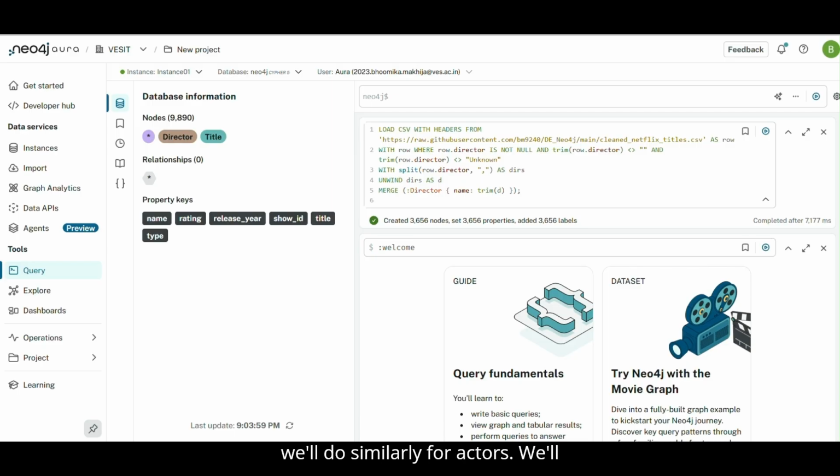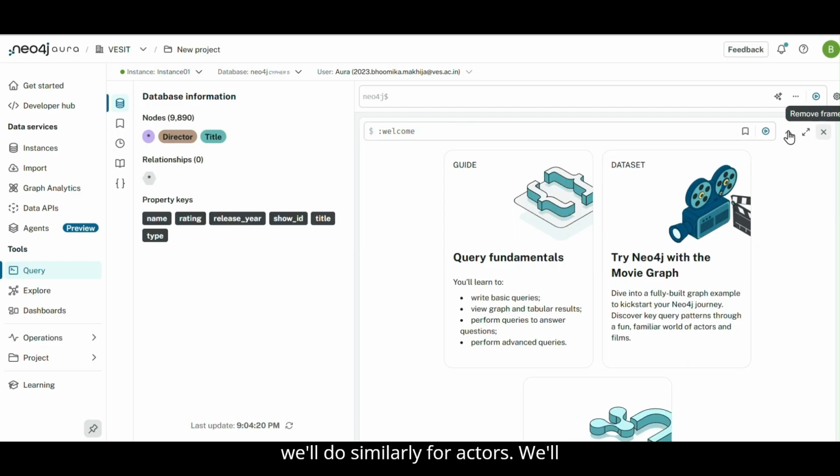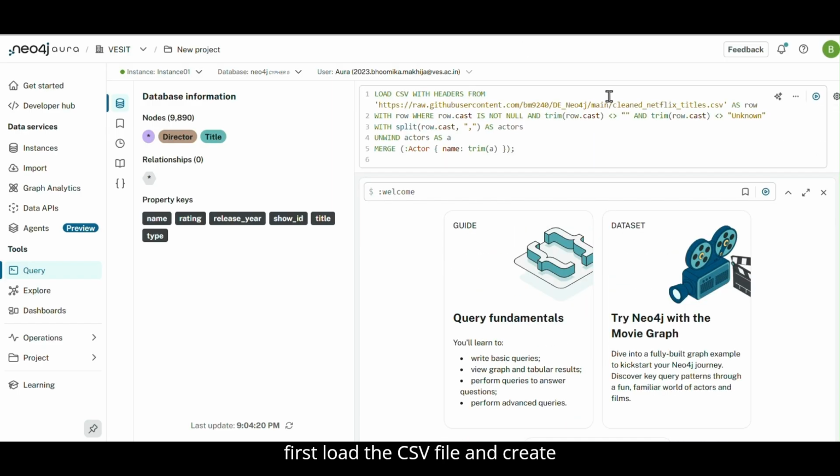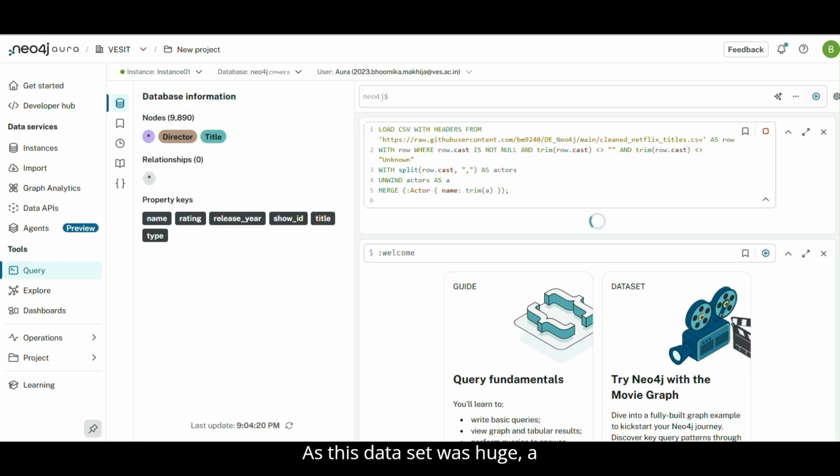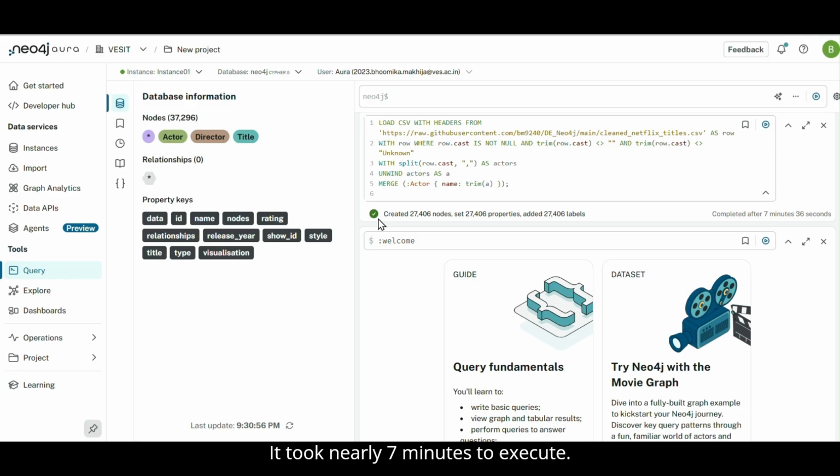Now we'll do similarly for actors. We'll first load the CSV file and create the actor nodes. As this dataset was huge, and a particular movie had a lot of actors, it took nearly 7 minutes to execute.